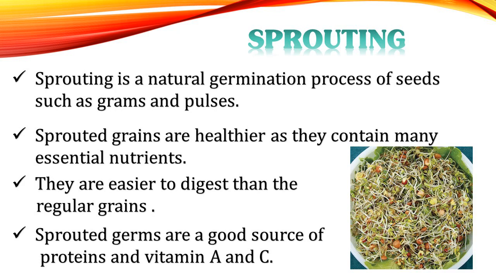Next is sprouting. Sprouting is the natural germination process of seeds such as grains and pulses. These sprouted grains are good for our health because they contain many essential nutrients for our body. Since these are wet, they are easier to digest in our body, and they contain a good amount of protein as well as vitamin A and vitamin C.